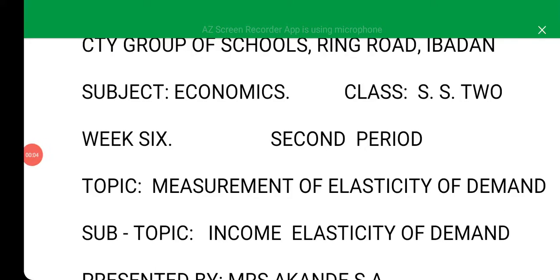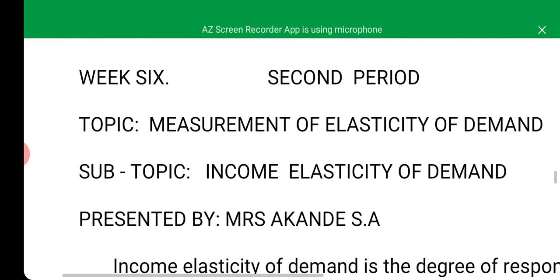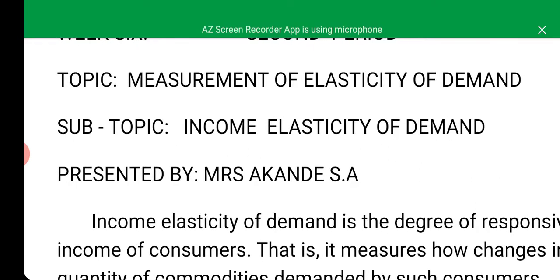Here we are again. Second period commence. So in the first period, we've been able to treat one out of the three types of elasticity of demand. So the topic is still measurement of elasticity of demand. So now we want to talk about the income elasticity of demand. The lesson is presented by Mrs.